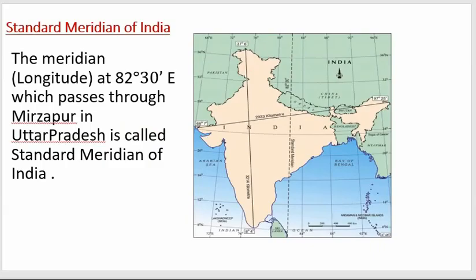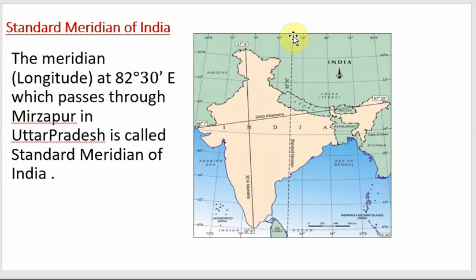We were actually discussing the standard meridian of India in the previous class, and we are going to continue with that. Now, what is the standard meridian of India? The word meridian means longitude. All right. So, we are concerned with longitude here. So, the standard meridian is the meridian or the longitude which passes at 82.5 degree east.